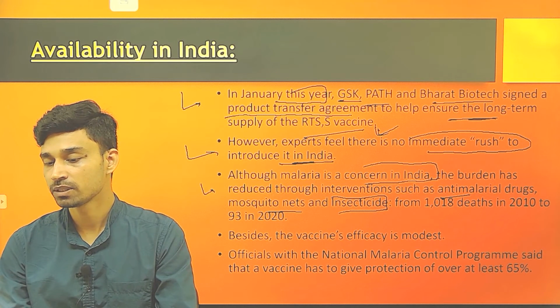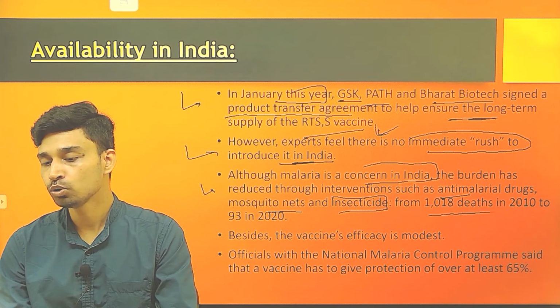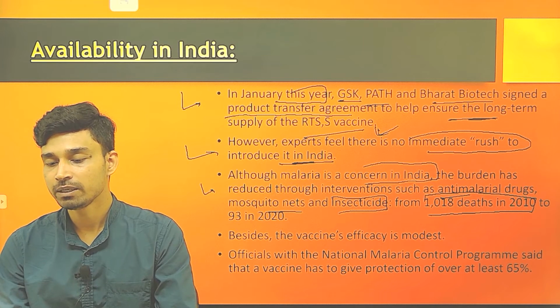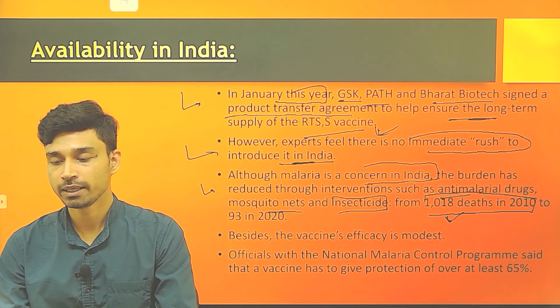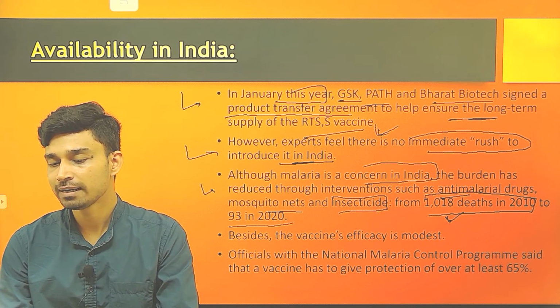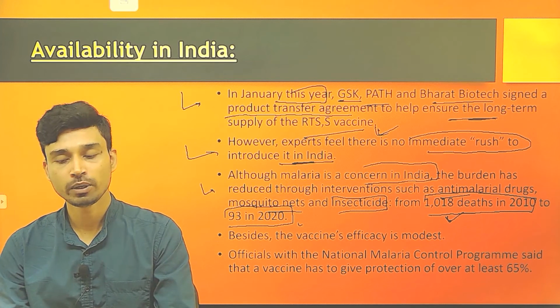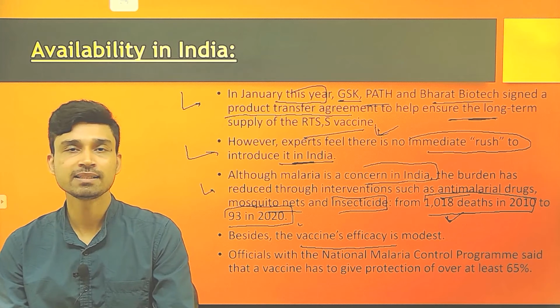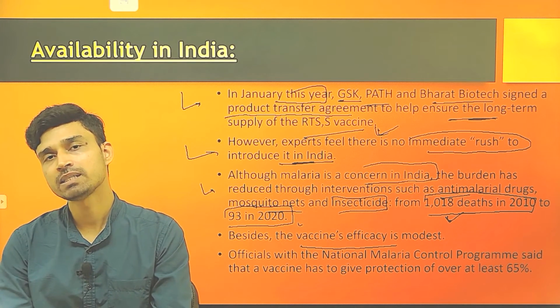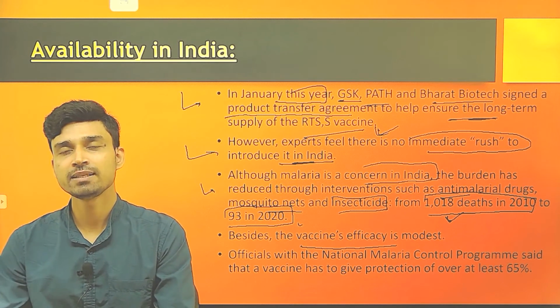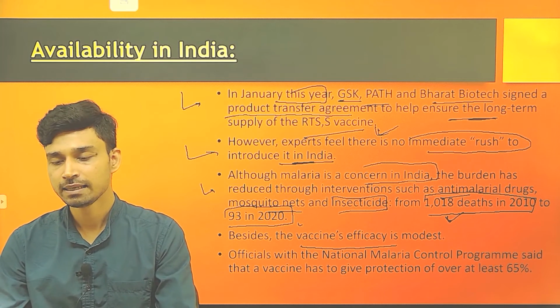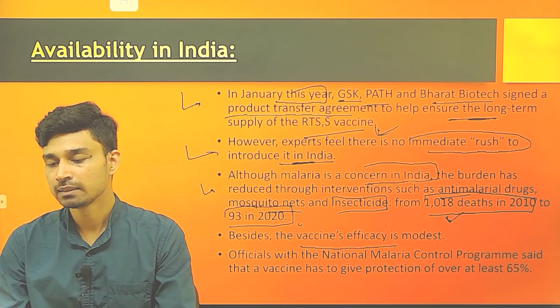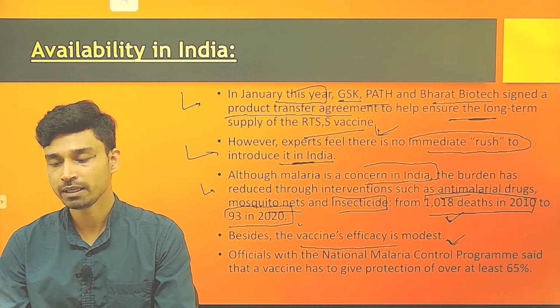You can see from the fact that in 2010 in India there were 1018 deaths by malaria, which was reduced to a mere 93 by the year 2020. Apart from that, the other fact is that the efficacy of the vaccine is not very high, it is modest, especially if we compare this with the efficacy rate of recent COVID vaccines, which is almost 60-70%. The malaria vaccine's efficacy is very modest.